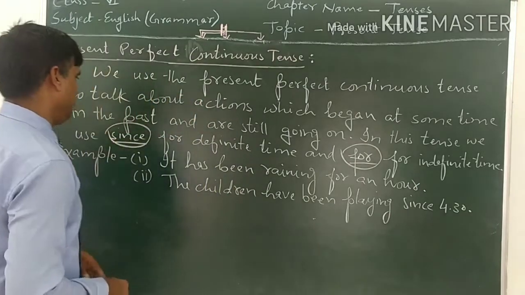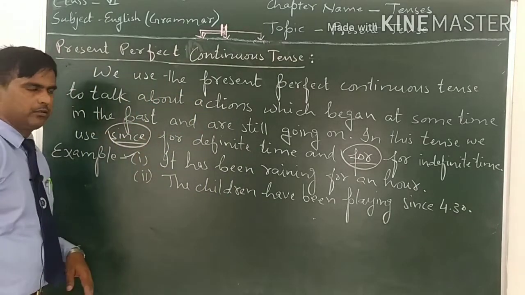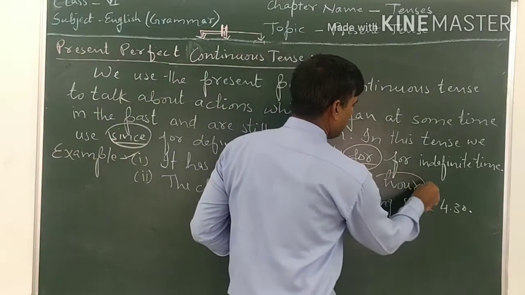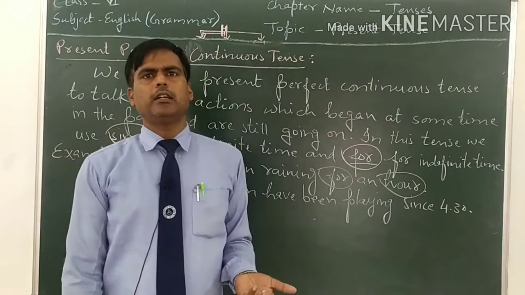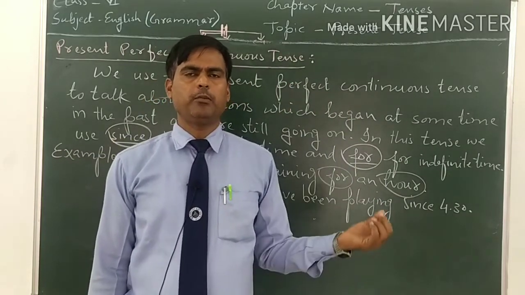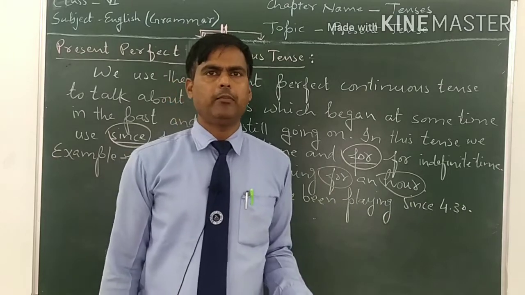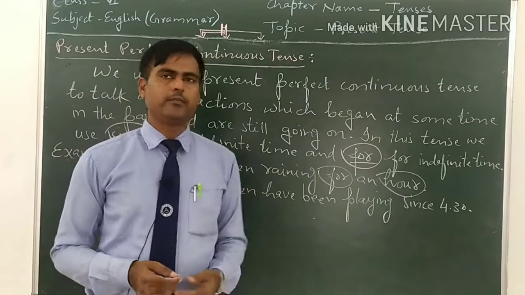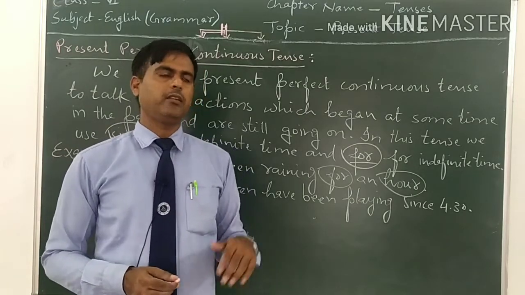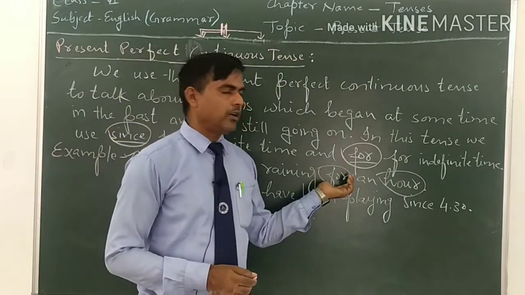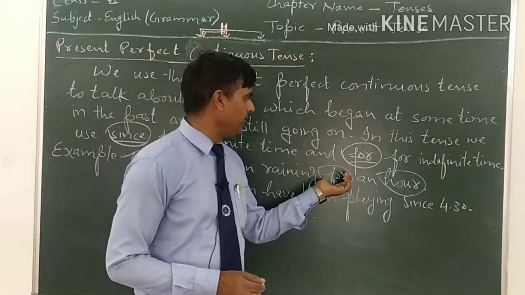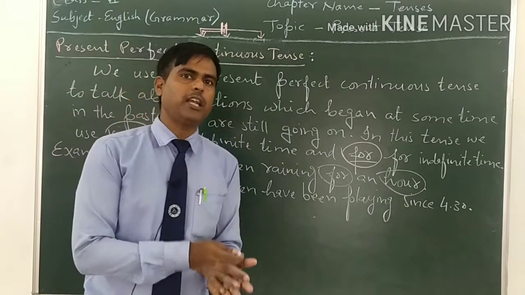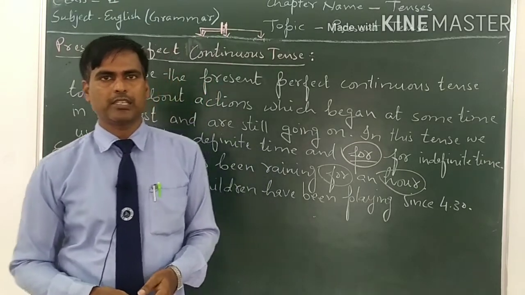Now come to the examples. Example number 1: It has been raining for an hour. An hour is indefinite time. We don't know the exact time, whether from 1 p.m., 2 p.m., 8 a.m., or 9 a.m. We don't know when the rain started. It is indefinite time. That's why we will use for. If the time is definite, the starting point of time is known, then we will use since.